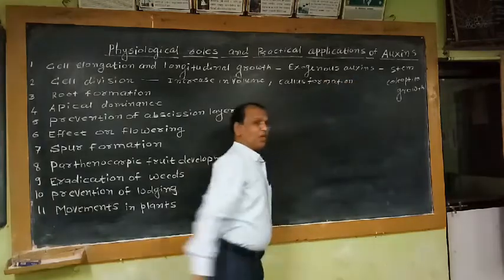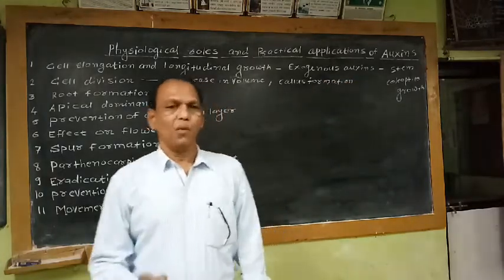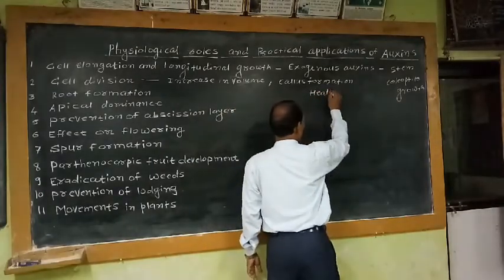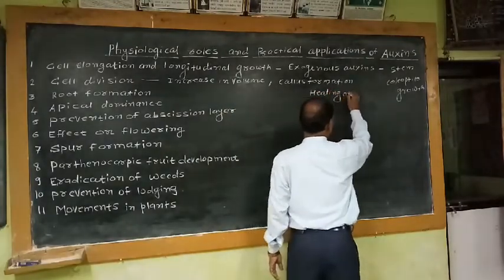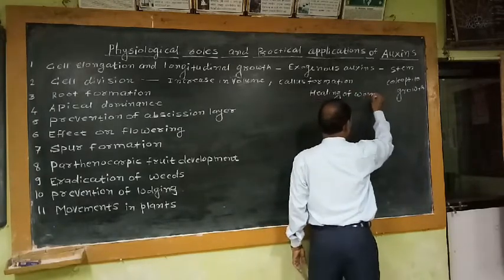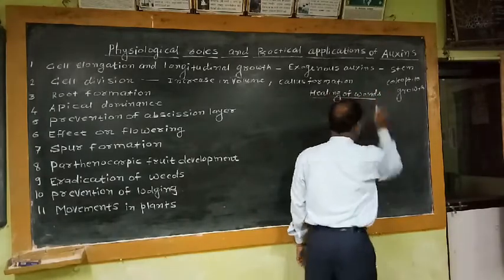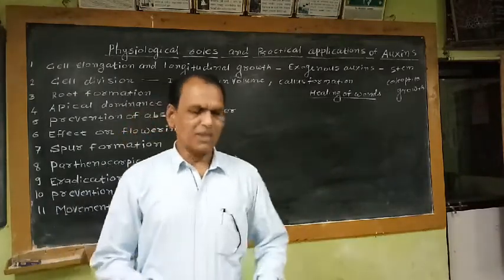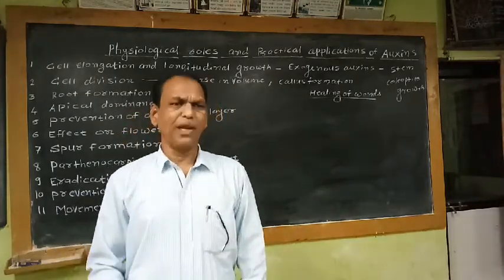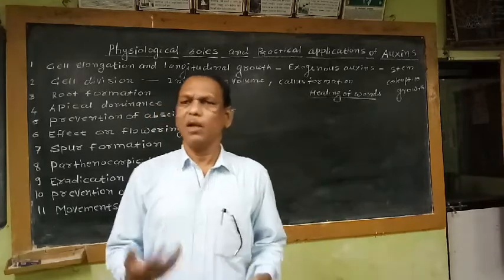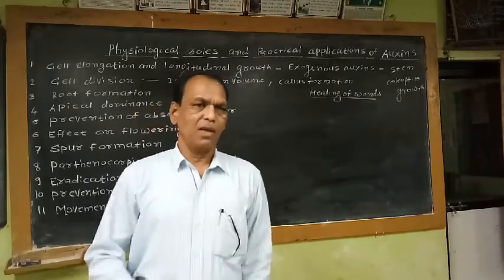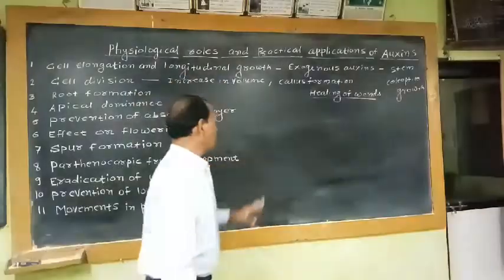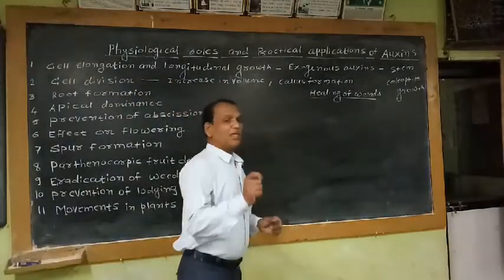This callus formation process is very essential for healing of wounds. If any plant organ gets wounded due to natural forces, human activities or activities of animals, healing of the wound naturally takes place due to the cell division activity of auxin.